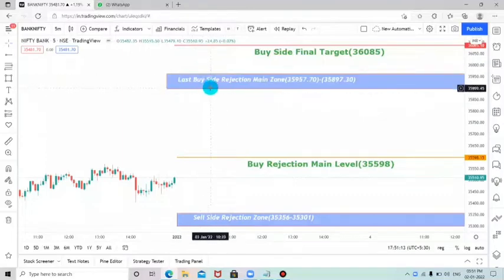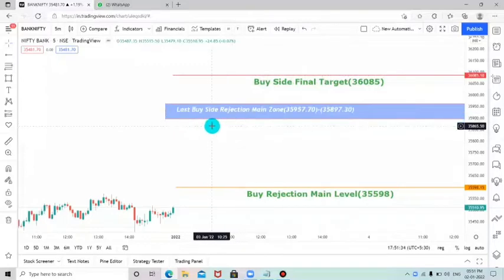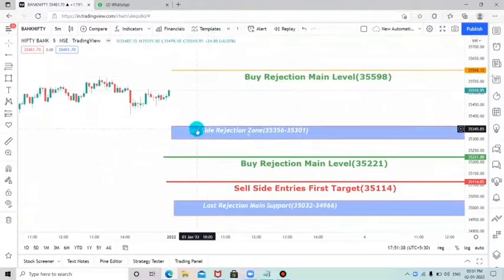Once you are getting any rejection candles in this zone, then we can expect a sell side entry, again a sell side entry. After the market starts, we can expect the first buy rejection level here and the second level here. If it is breaking these two levels, then we can expect the final target to be here. That's all. These are the buy side movement levels.